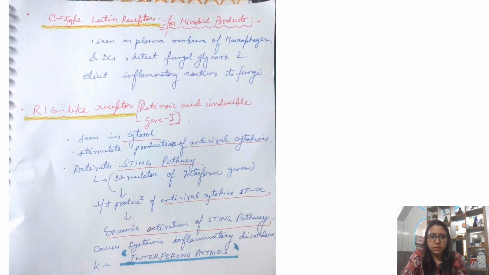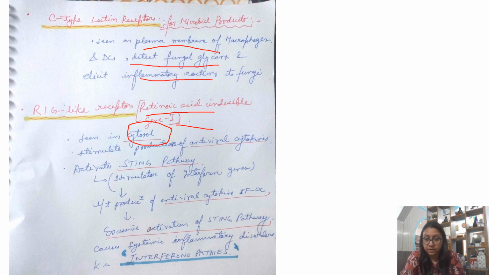दूसरे receptors होते हैं C-type lectin receptors जो microbial products के लिए होते हैं. This I showed you in the diagram. Lectins are present on the plasma membrane of macrophages and dendritic cells. They will detect fungal glycans and elicit inflammatory reactions in response to fungus. Then there are RIG-like receptors, that is retinoic acid inducible gene 1. These are seen in cytosol. This also we had seen in the exam picture. So that again acts against your viral RNA.